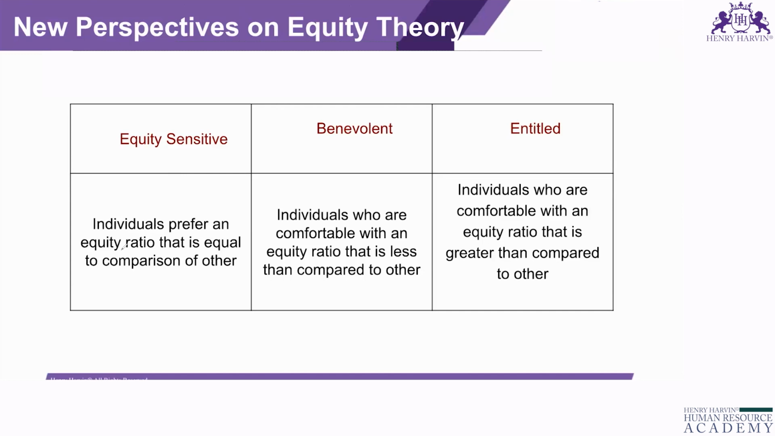So yes, a newer perspective is equity sensitivity. Equity sensitives prefer an equity ratio that is equal to the comparison other. Then the benevolent are individuals who are comfortable with an equity ratio that is less than that of the comparison other. And the entitled are individuals who are comfortable with an equity ratio that is greater than that of the other. So for the benevolent, their ratio will be less, but they'll be comfortable. And for the entitled, their ratio will be more, and they'll also feel comfortable.